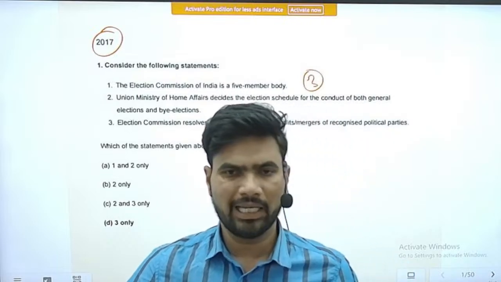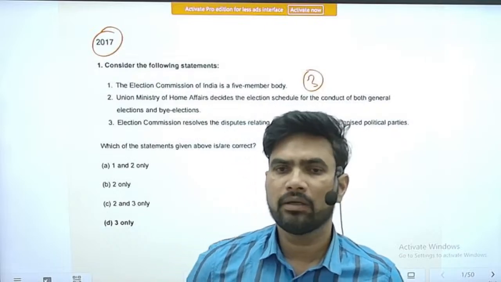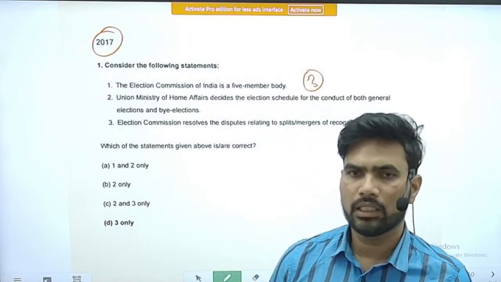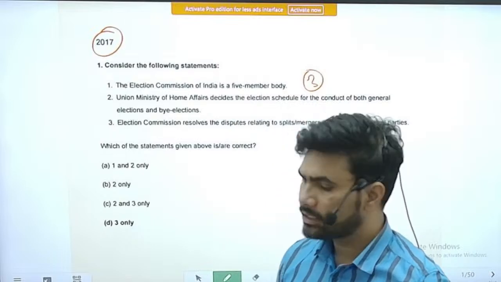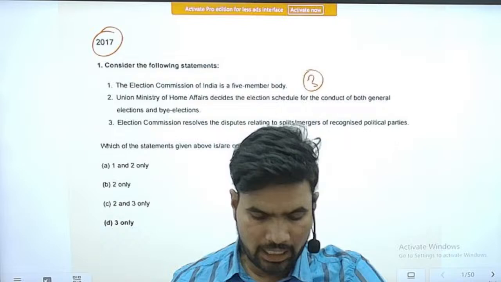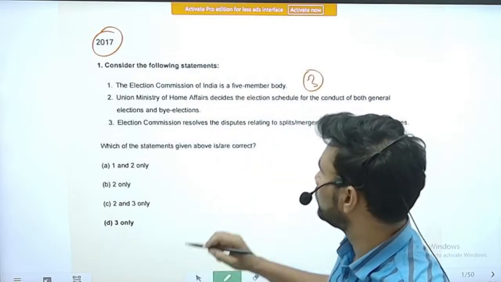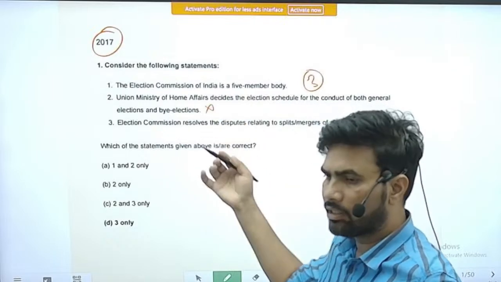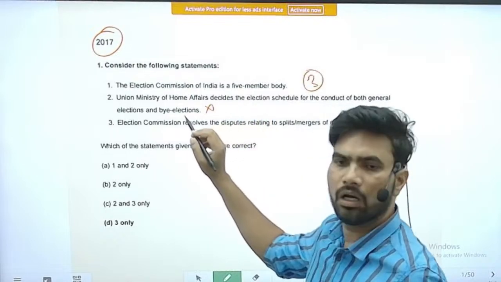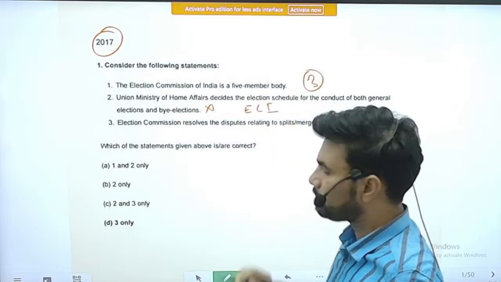This is an election year, general elections are going on, so be prepared for these kinds of questions on the entire election process. Second statement, the Union Ministry of Home Affairs decides the election schedule for the conduct of both general elections and by-elections. On the face of it, this is a wrong statement. It is not the Union Ministry of Home Affairs, it is the Election Commission of India.